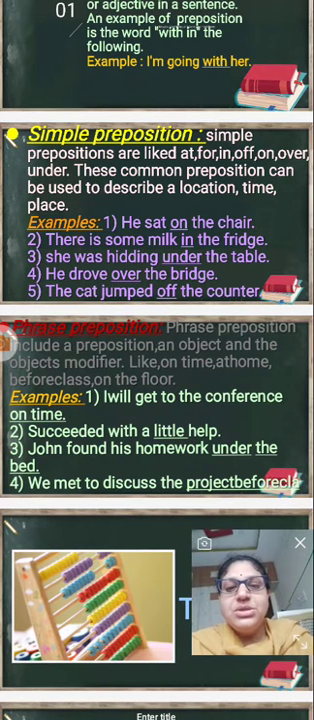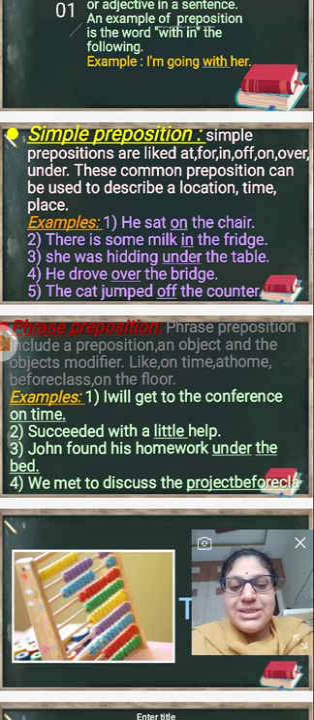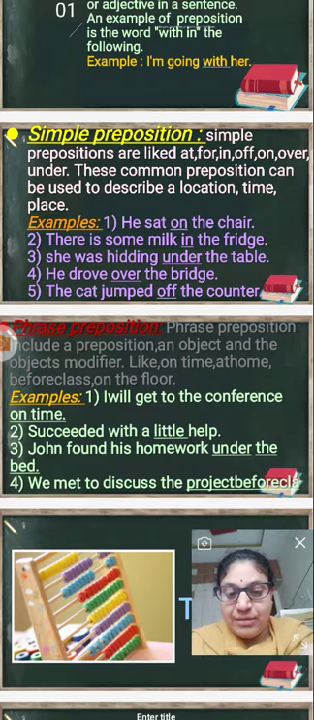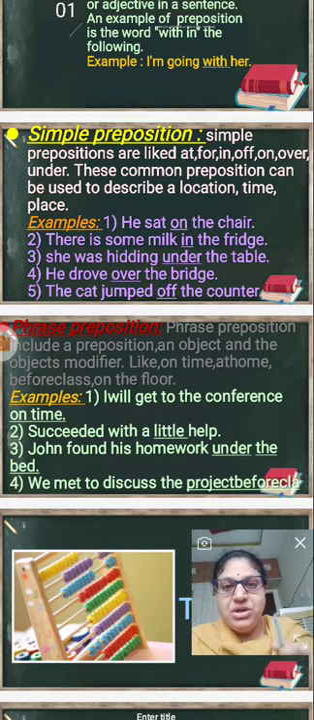Look at the examples here. First one: he sat on the chair. On the chair shows the location where he has sat. So on the chair gives the particular, perfect location. Come to the second example: there is some milk in the fridge.